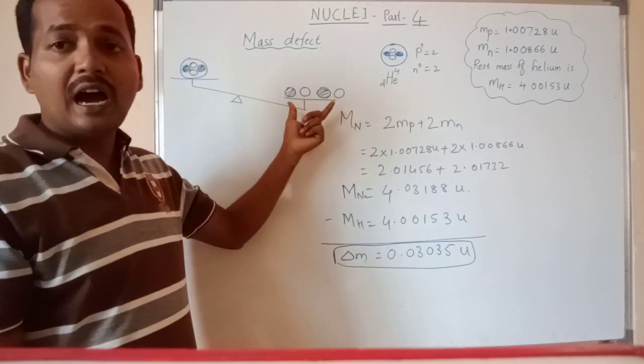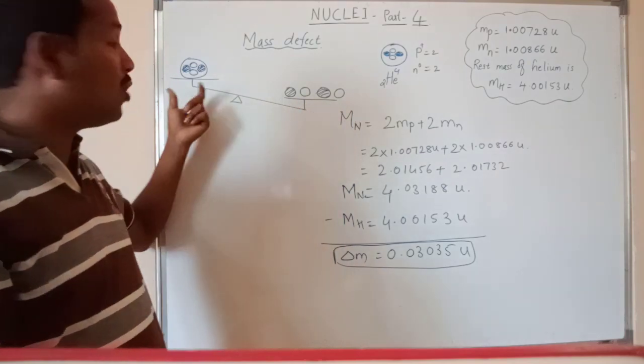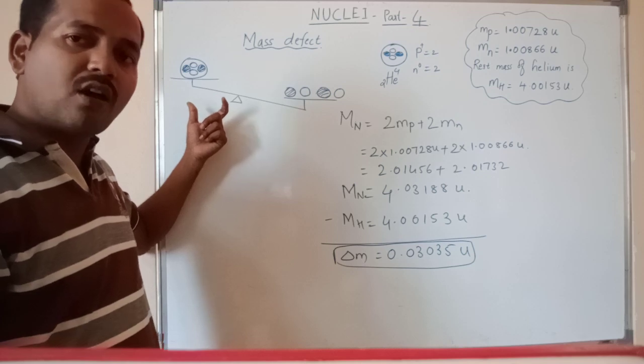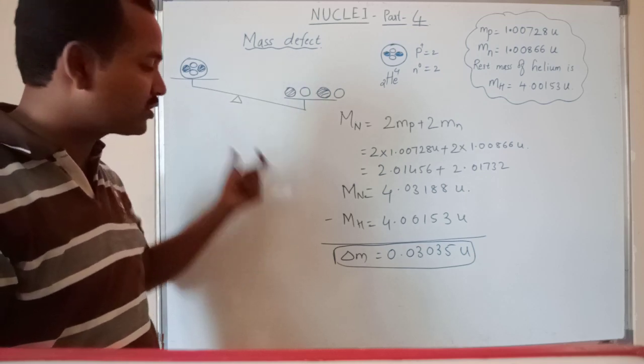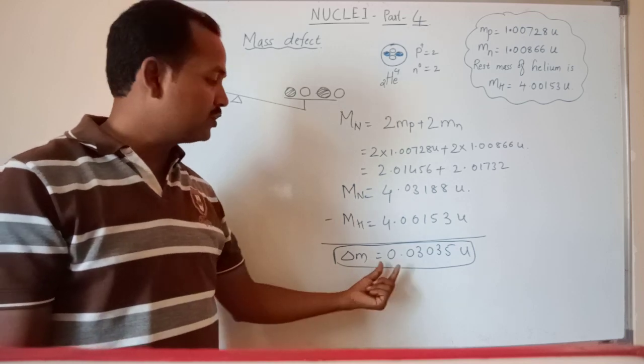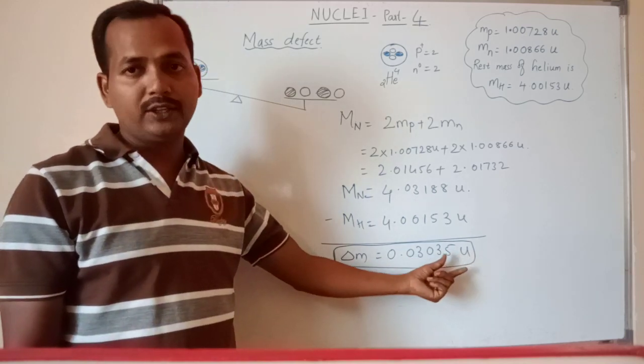So these are unbonded nucleons. This is bonded nucleon. Nothing but during bonding, a certain amount of energy loss takes place. How much energy loss takes place? That is delta M. That is called mass defect, which is 0.03035 unit, right?